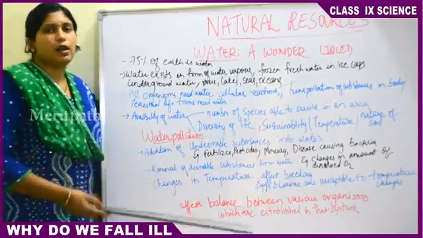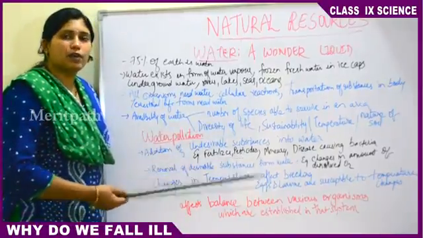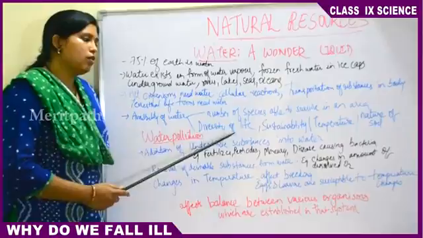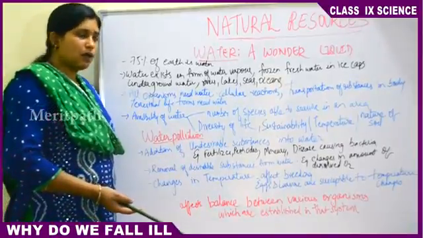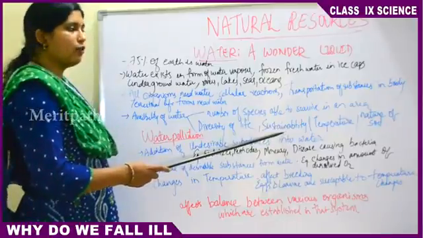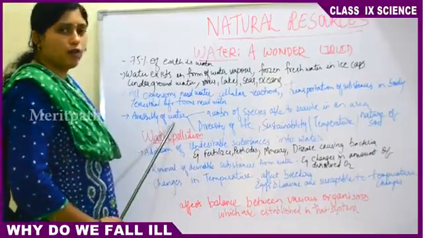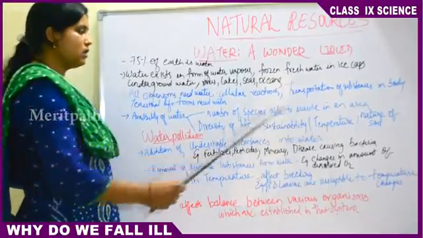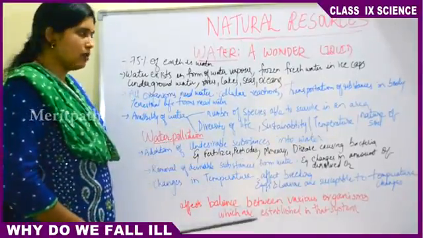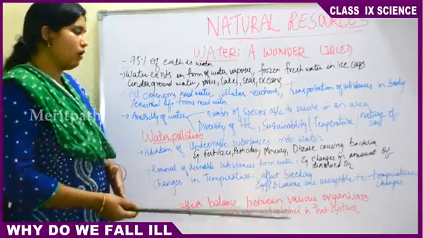Diversity of life is the variety of organisms living in a particular area. If there is water, there will be a lot of diversity of life. If there is no water, then eventually many organisms may die. Then temperature, sustainability of life and the nature of the soil also depend on the availability of water. If there are high temperatures, the availability of water will be less. If there are extremely low temperatures, the water will be converted into snow or ice.